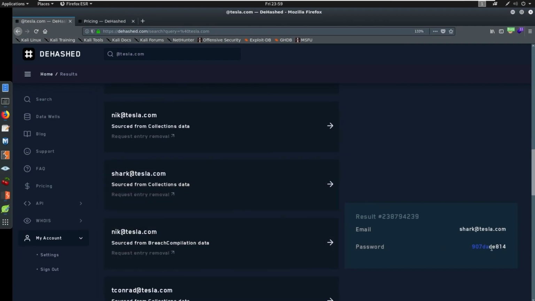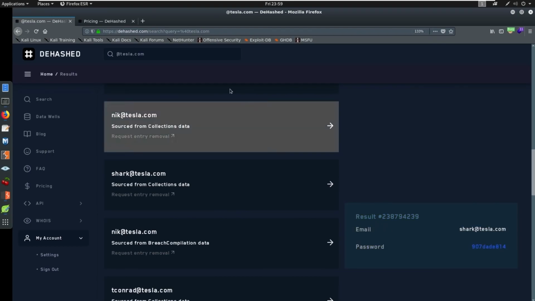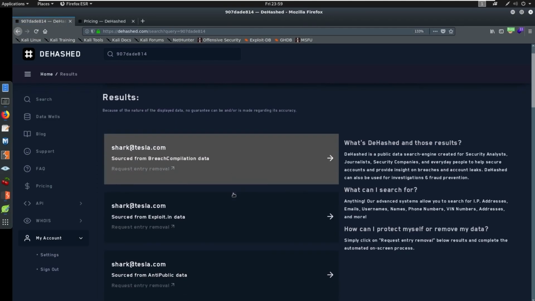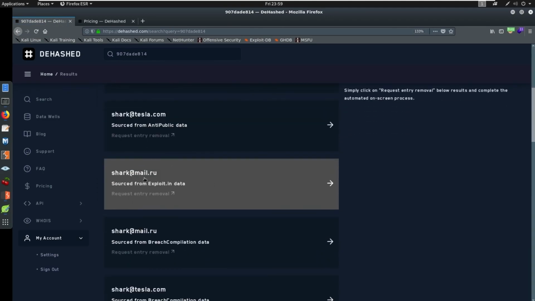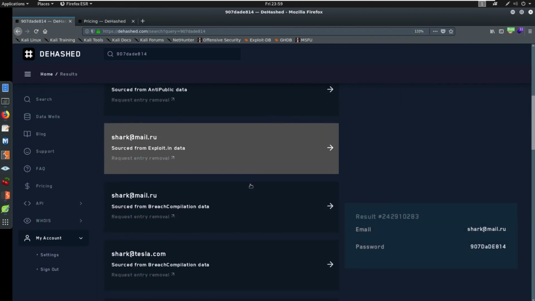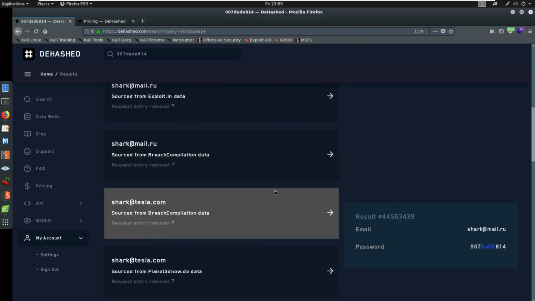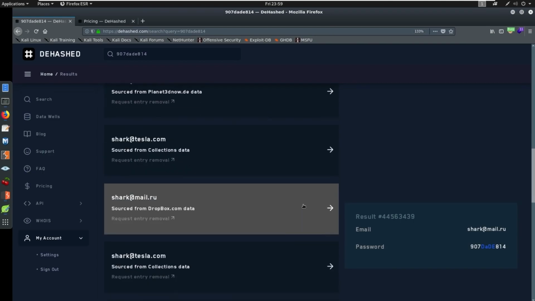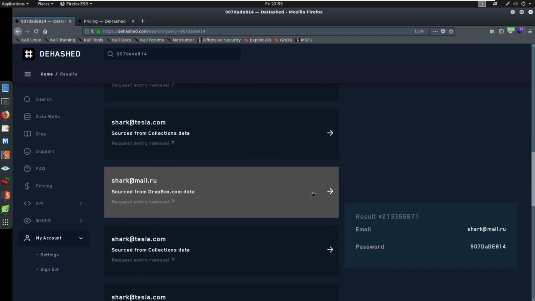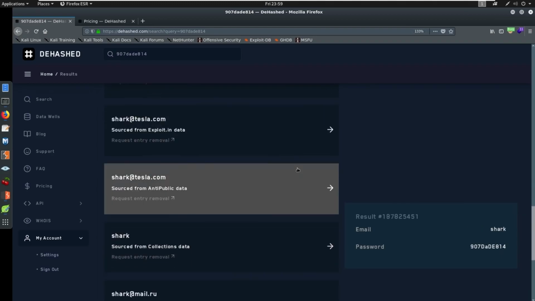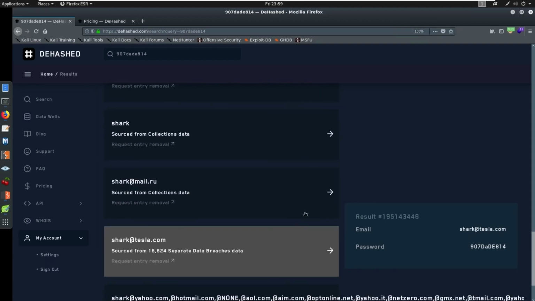And see, here's that 907 or DADE814. We could take this and maybe search it and see if it comes back anything. Who knows? Shark at Tesla. Okay. Shark at mail.ru. Look, this is a new email address. We didn't know about this one before. And look, it does us a favor. We searched DADE, but here's the capitalized. We didn't search for capitalized. We're not searching specific. Okay, and now we're getting more information. Look, here's one for Dropbox. Okay, so it tells you where this is coming from and how you can tie it in. If we can get any sort of name out of this, any sort of anything, that would be amazing.